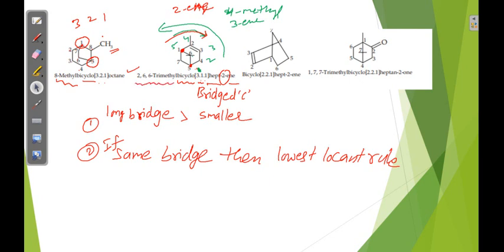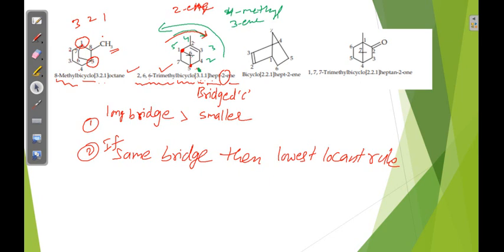How many substituents? One is on the second position, 2 are on the sixth position: 2,6,6-trimethyl. So 2,6,6-trimethylbicyclo[3.1.1]hept-2-ene. Okay, I think you understood now.